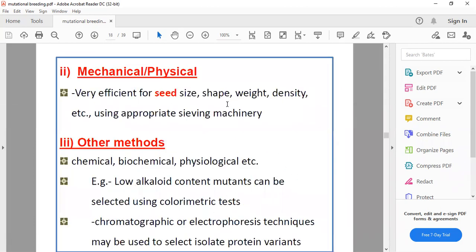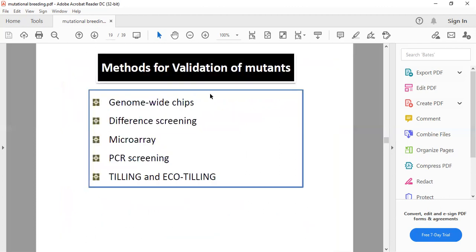Mechanical methods are generally used, based on different seed size, shape, weight, and density. In other methods, we use biochemical selection methods. For this purpose, we use chromatographic and electromagnetic methods for selection. After screening in this program, we generally validate the mutants by different molecular techniques, so that we can validate them on the basis of the character.